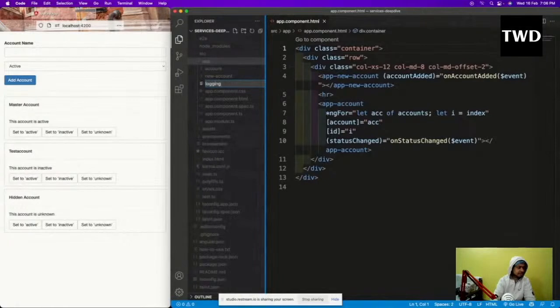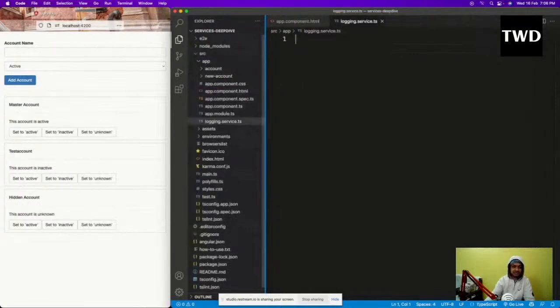logging.service.ts, not js. I was going to put js, but everything is TypeScript in Angular. So this .ts I've done. Then I will create this service. So how to create this service? Services are small common things which you can use in many different parts of our project.